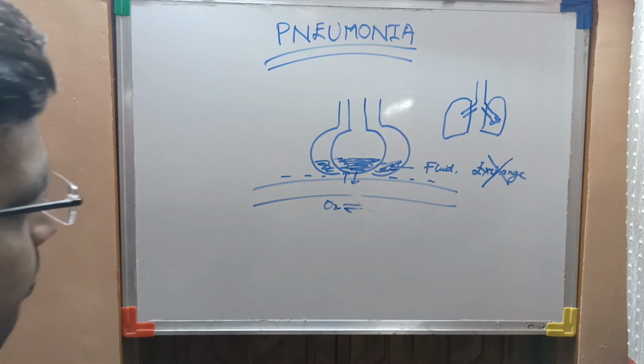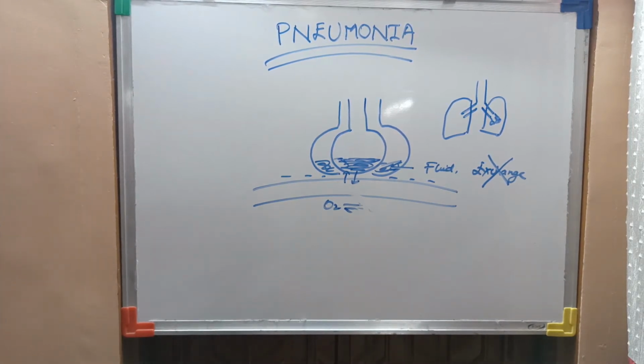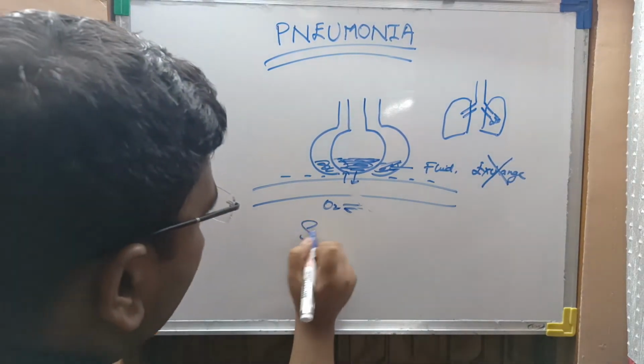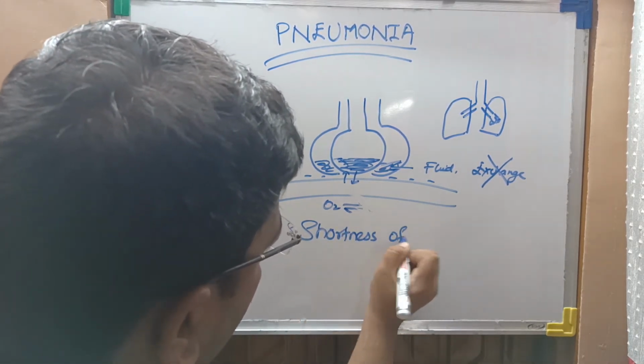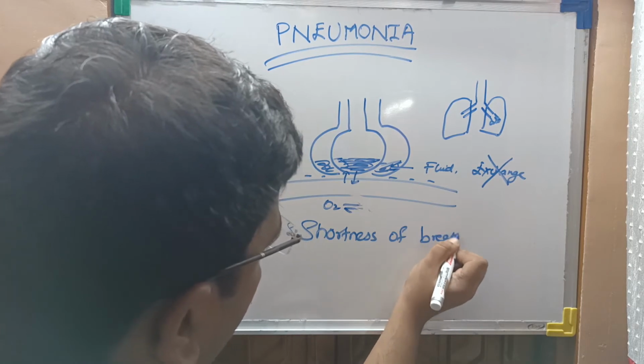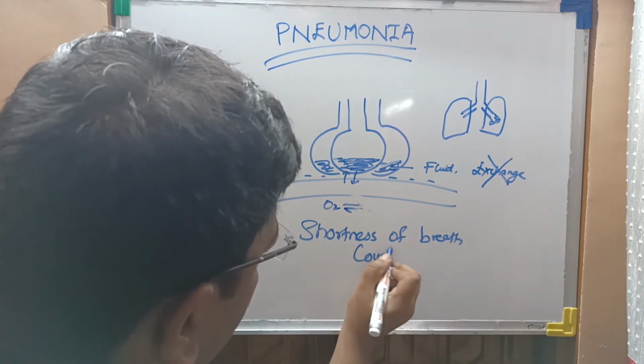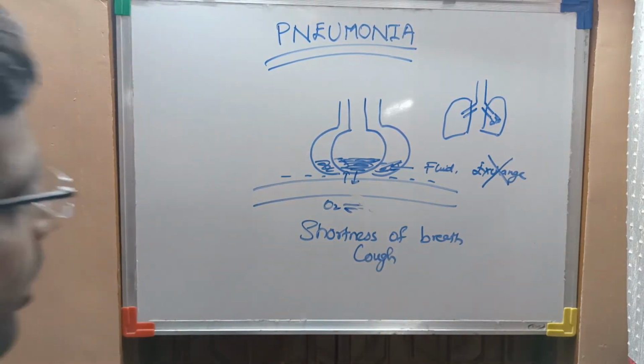That means the patient will have symptoms like shortness of breath, cough,